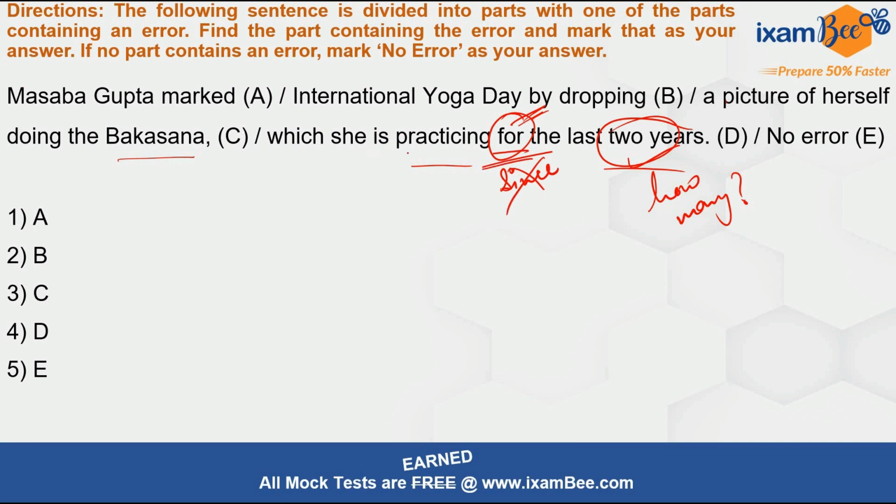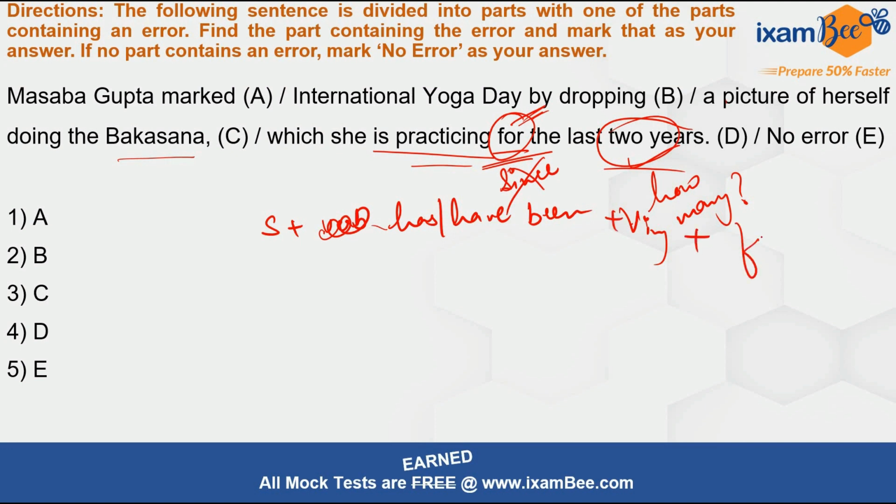So here is practicing is wrong because the structure in this case is subject plus has or have been, then the verb ing form, like doing or practicing, and then you say for or since and then the duration or whatever starting point, okay?